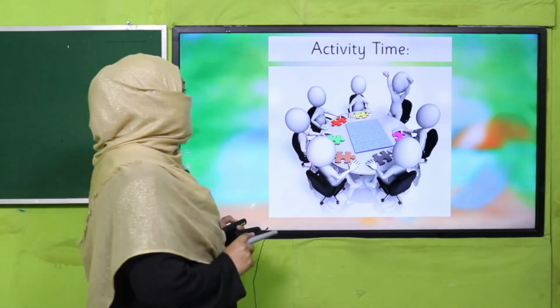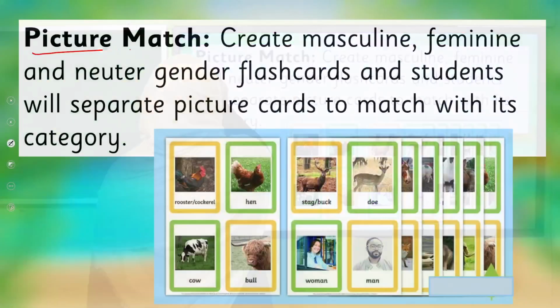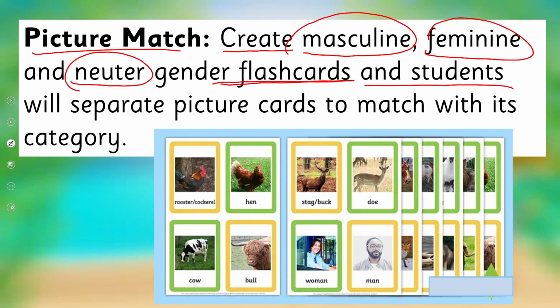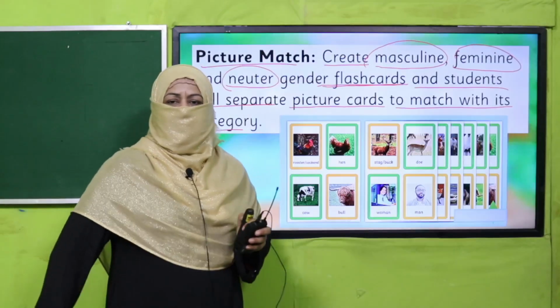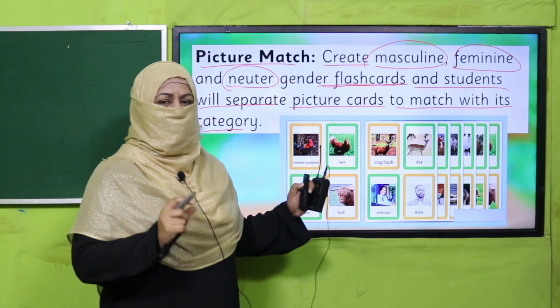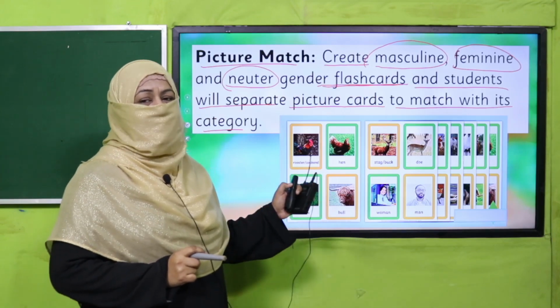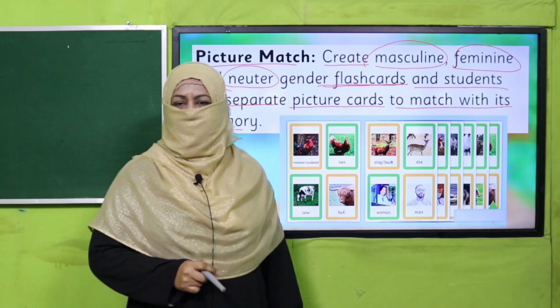So are you clear with the concept of masculine, feminine and neuter gender? And I have taught you two rules. Are you ready for practice? So let's practice it through an activity. Picture match. Create masculine, feminine and neuter gender flashcards. So teacher, you will arrange it and students will separate picture cards to match with their category. So there will be a mixed blend of different cards. Students will find it. They will tell either it's masculine or feminine or neuter gender, right? So pause the video, enjoy this activity and then come back.